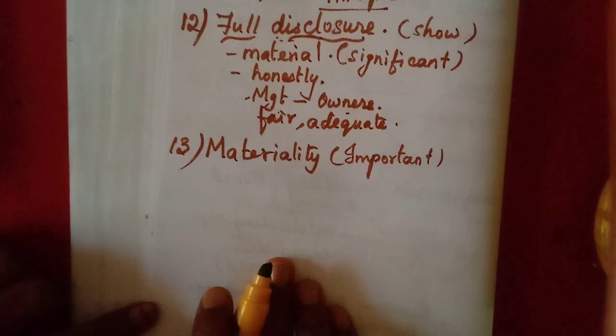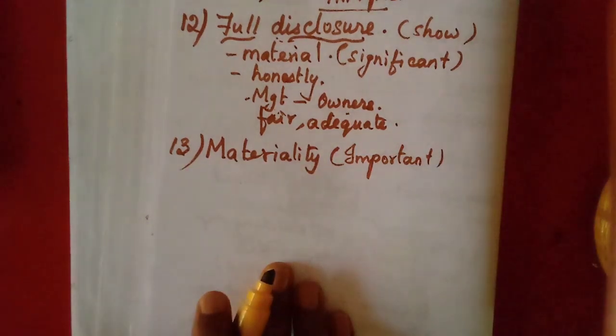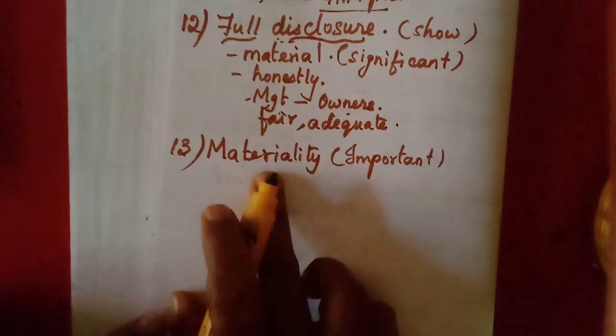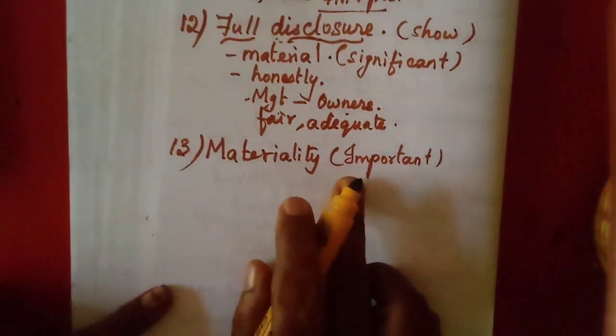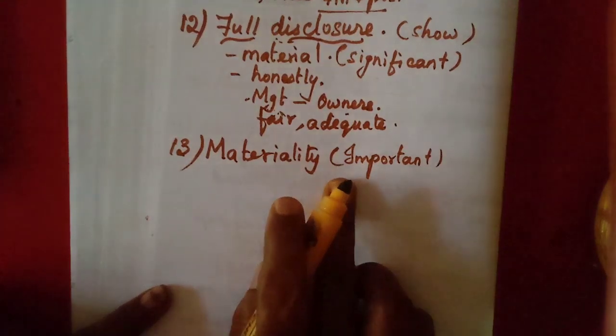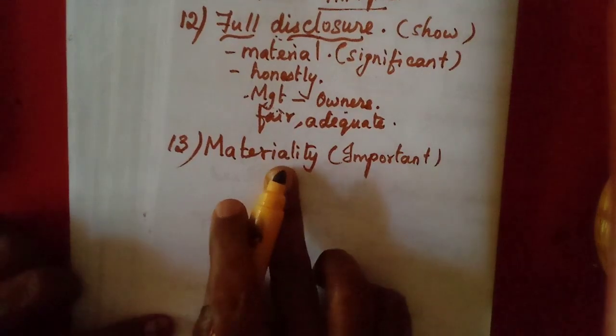Then the stationery: if it is an educational institution, we need many stationery items, pen, paper, everything, so we can write them separately. That is called materiality. In the educational institution, we can show even notebooks separately, textbooks separately, pen, pencil, everything separately.